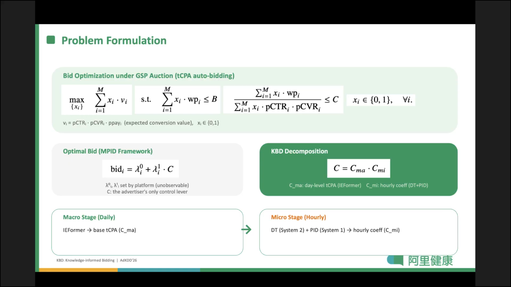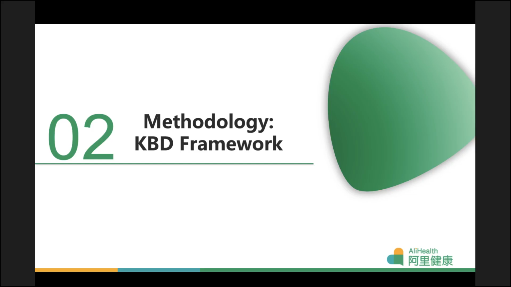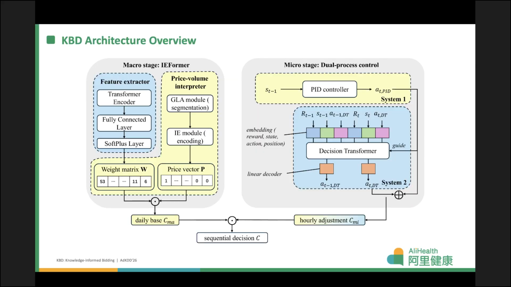Our key insight is to decompose C into two components: a day-level-based TCPA produced by iFormer and an hourly adjustment coefficient from the DT plus PID dual process controller. This two-stage decomposition separates strategic planning from tactical execution. Now let me walk through the KBD framework.